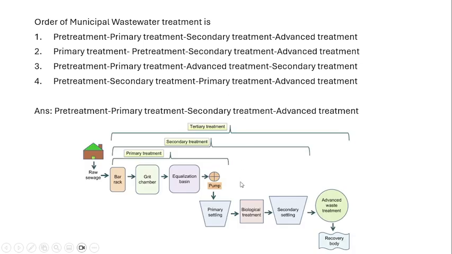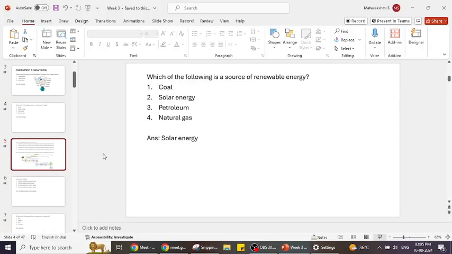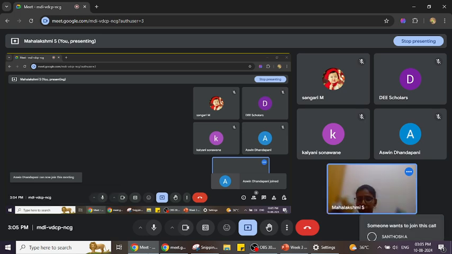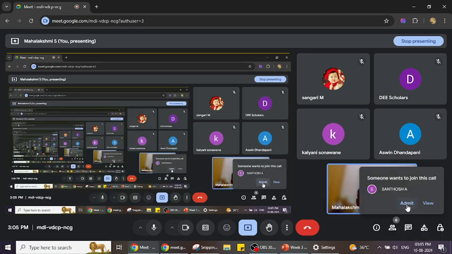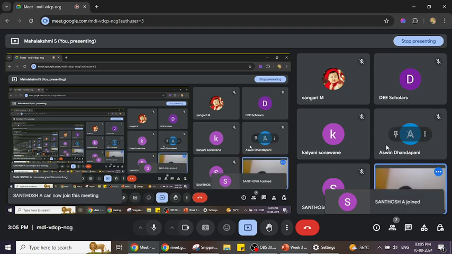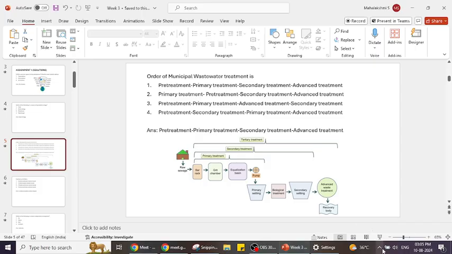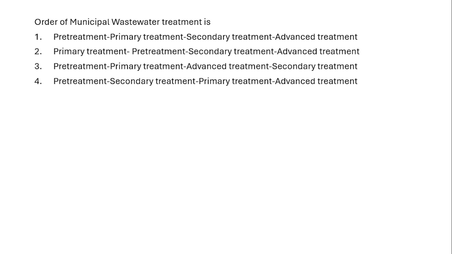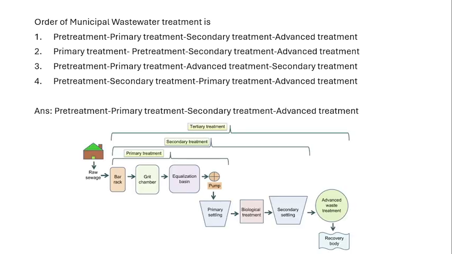If you see this, we all collect all the sewage water and it is going to the STP, sewage treatment plant. So all the sewage water are collected and it is going to the sewage treatment plant.